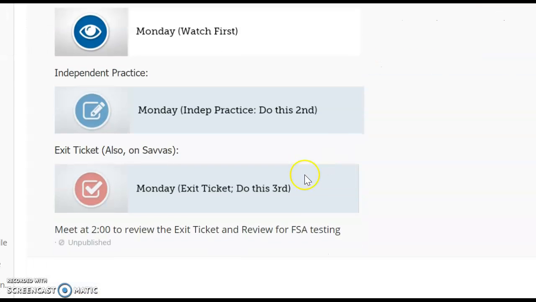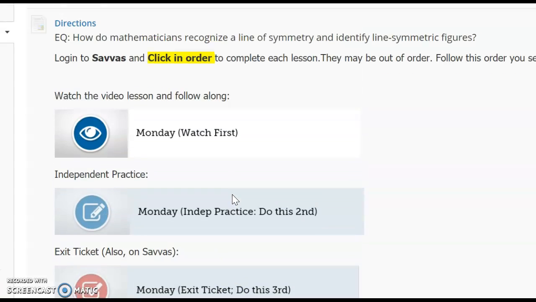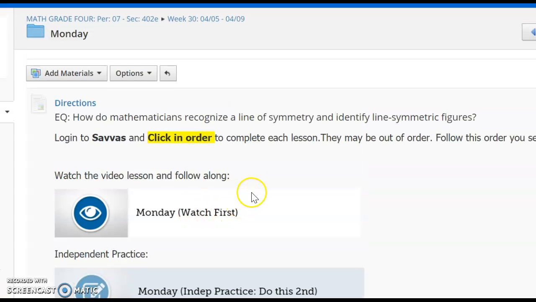They may be out of order when you log in, but just make sure that first you watch the video, then you do the independent practice, and on Monday there is an exit ticket. We'll plan to meet at 2 o'clock to review the exit ticket and do a little bit of FSA review for our FSA test coming up.